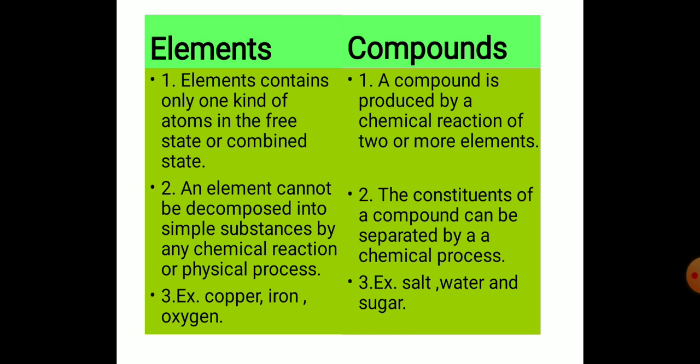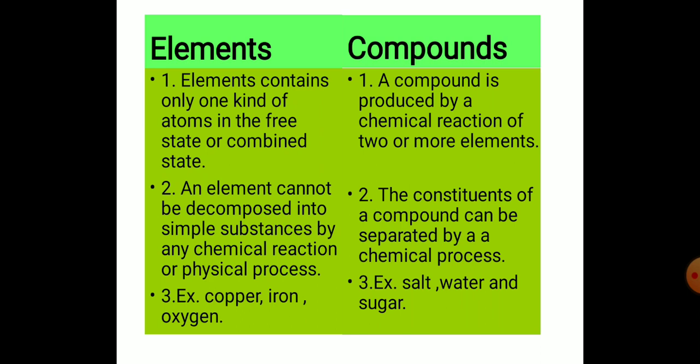Compounds: a compound is produced by a chemical reaction of two or more elements. So you understand the first point.